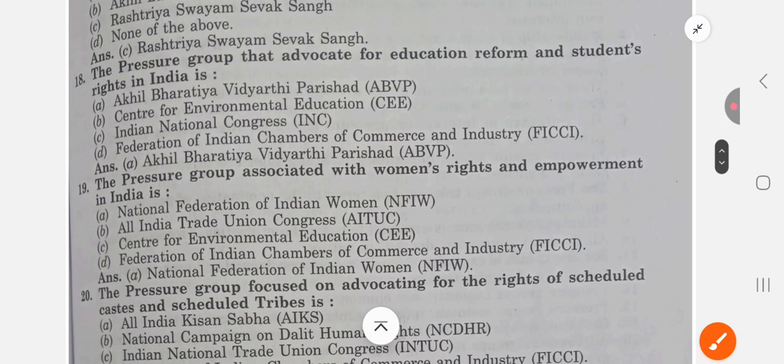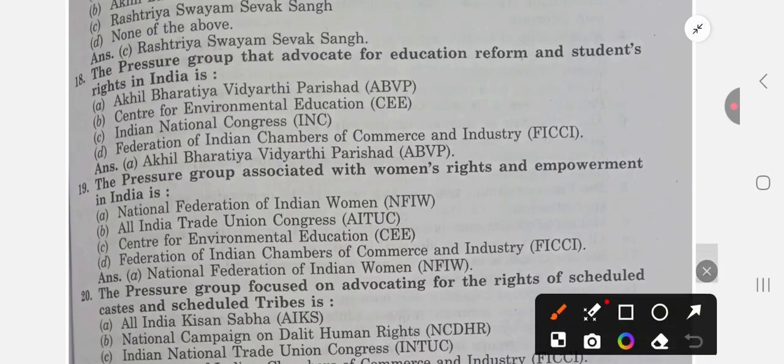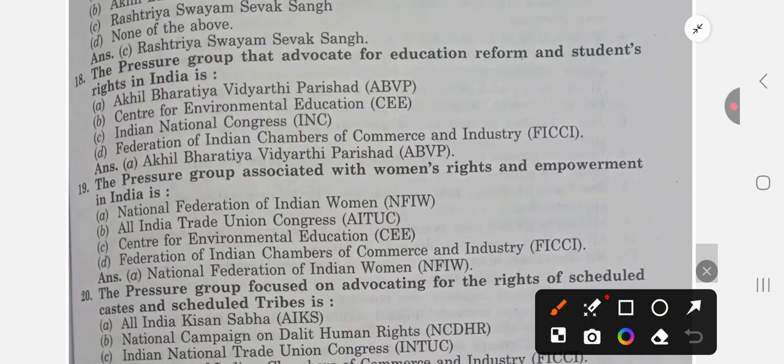Next question is, the pressure group that advocates education reform and students' rights in India is Akhil Bharatiya Vidya Parishad, yes. Center for Environment, they talk about environment. Indian National Congress, this is a political party. Federation of Indian Chamber of Commerce, they are a commerce related pressure group organization. So our answer is Akhil Bharatiya Vidya Parishad. Moving to the next question.